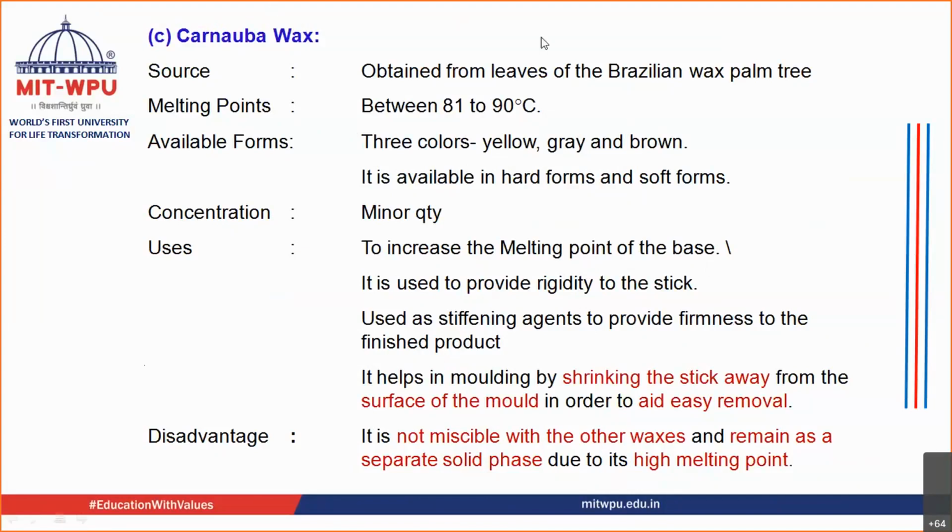Now this is the important characteristic that carnauba wax has. While preparing, you melt the material and put the melted material inside the mold. What this wax does is it shrinks away from the surface of the mold. So it leaves the mold easily because it shrinks, and hence the stick can be easily removed. So if you add carnauba wax to your preparation, then that lipstick can be easily removed from the mold.